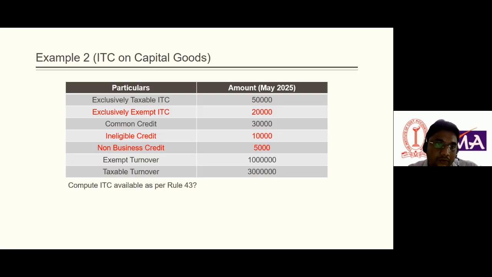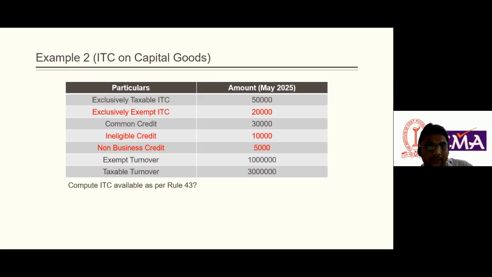Exclusive exempt ITC, where we have used capital goods exclusively for making exempt supply, that ITC will not be available. So I have marked in red where ITC is not allowed.